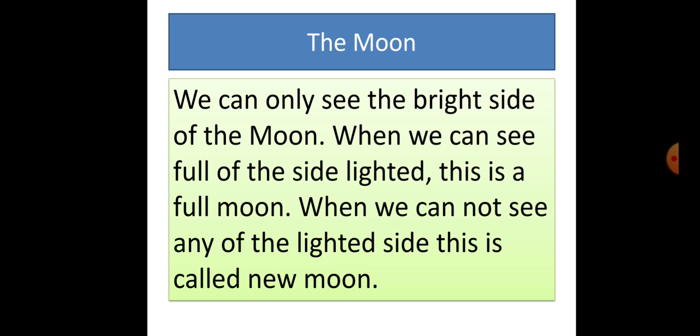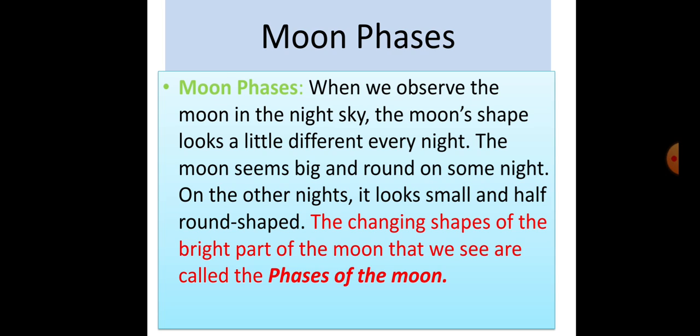So why is it happening? We have to learn. Moon phases. When we observe the moon in the night sky, the moon's shape looks a little different every night. Earlier I told you, the moon seems big and round on some nights. On other nights, it looks small and half-shaped.